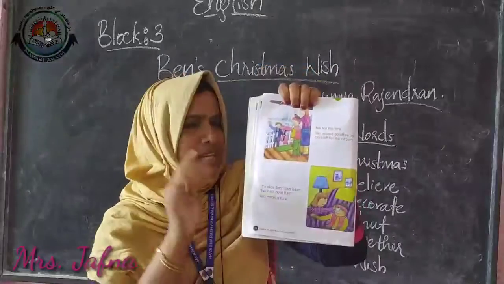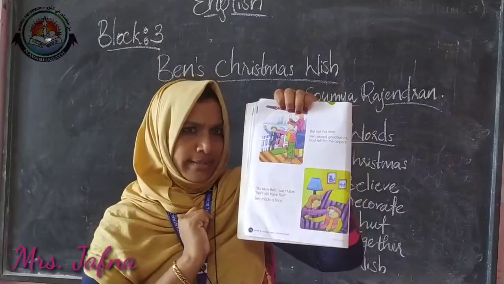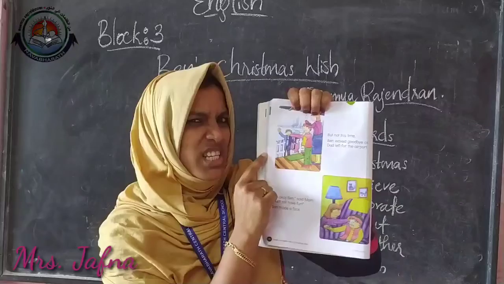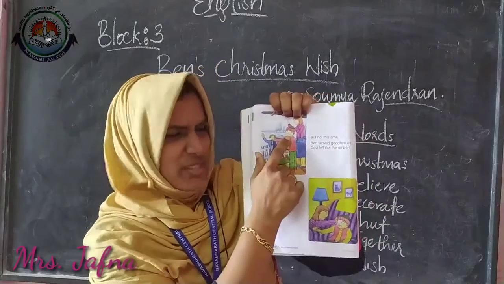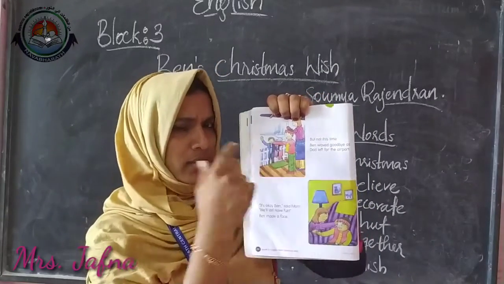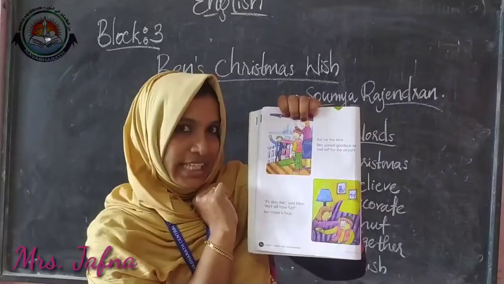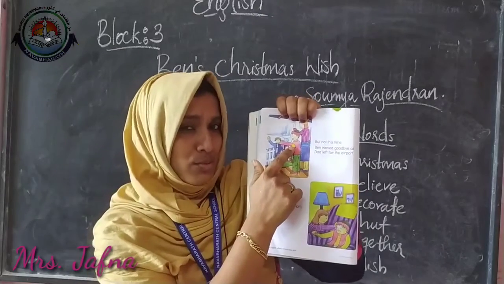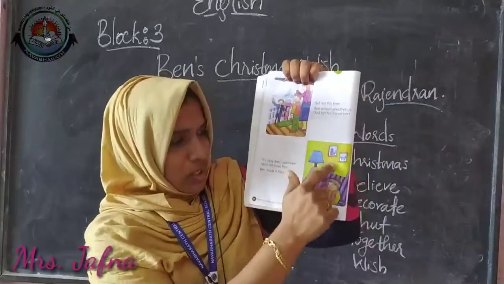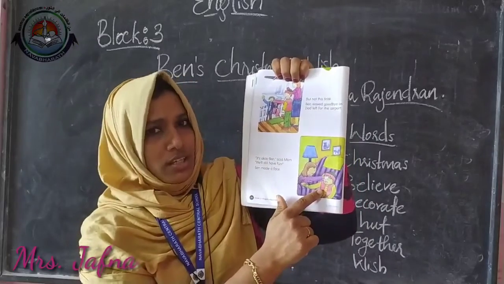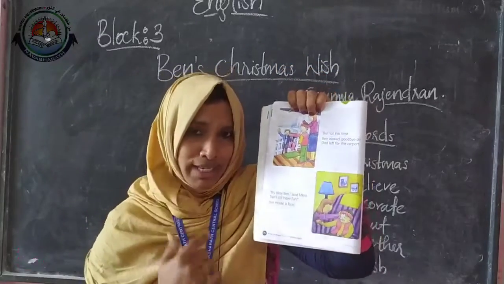Then let's see the other pictures. Okay, here somebody is waving his hand. Maybe this is his father. And look at his face. Is he looking sad or happy? Yes, he is looking so sad. Okay, then what is in this picture? Yes, here he is crying.